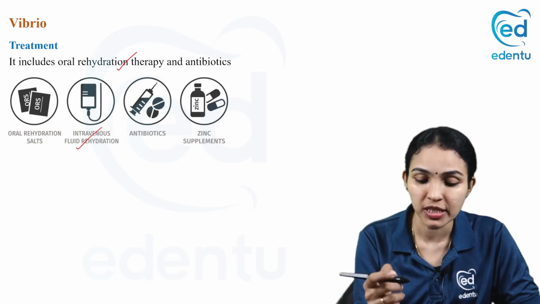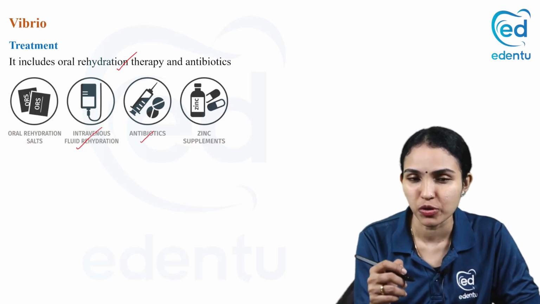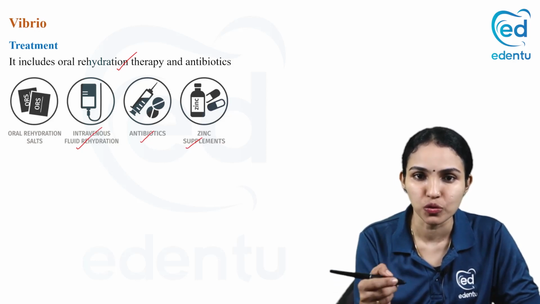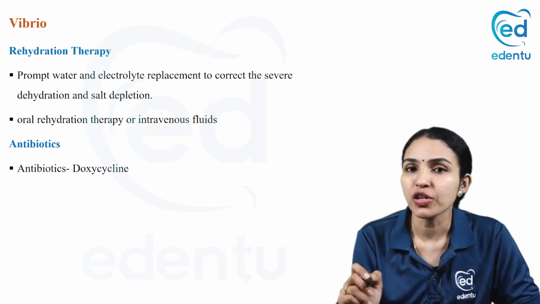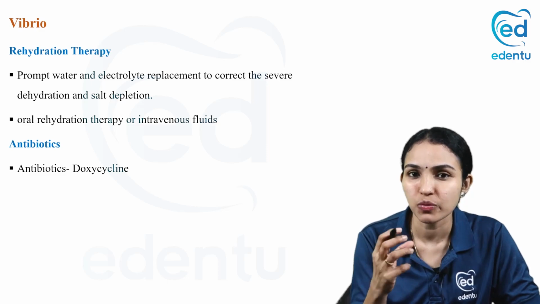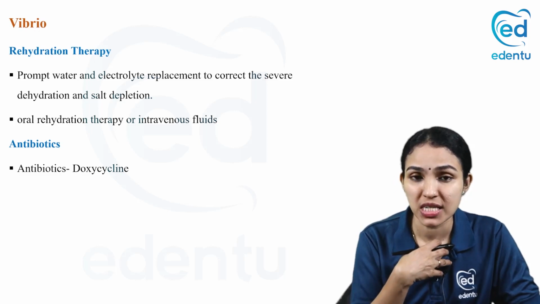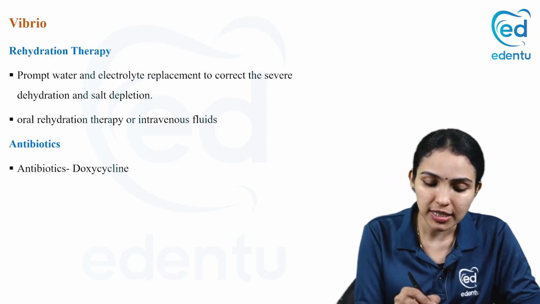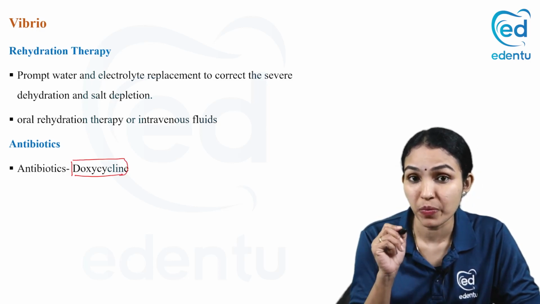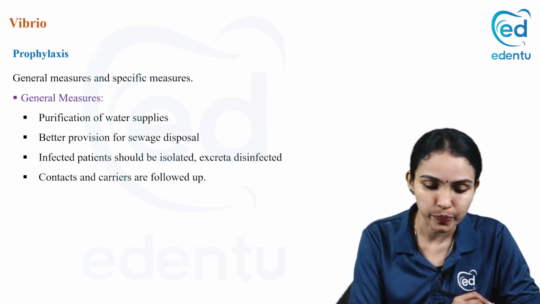So intravenous fluids should be given, and you can also give antibiotics, of which the tetracycline group of antibiotics is active against Vibrio. So you can give doxycycline, and you can give some supplements like zinc supplements, which are good for controlling diarrhea. So prompt water and electrolyte replacement is very important. You have to give appropriate IV fluids, and a better one is Ringer lactate solution. And oral rehydration therapy can be given if the patient is withstanding oral fluids, if there is no vomiting. The best antibiotic of choice for Vibrio cholerae is doxycycline. But more than antibiotics, the most important part of treatment is correction of dehydration, or rehydration therapy.